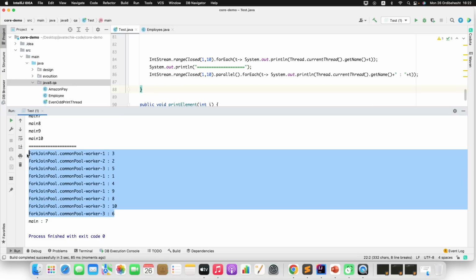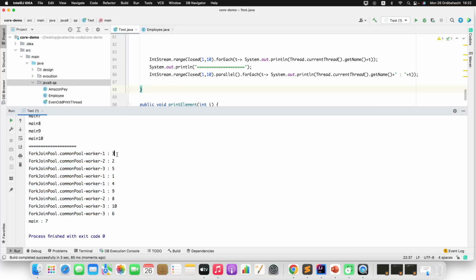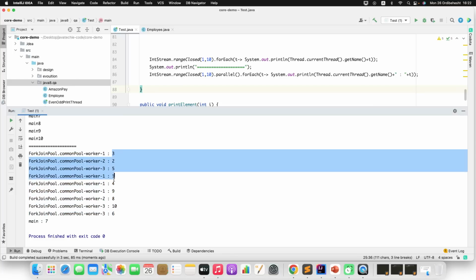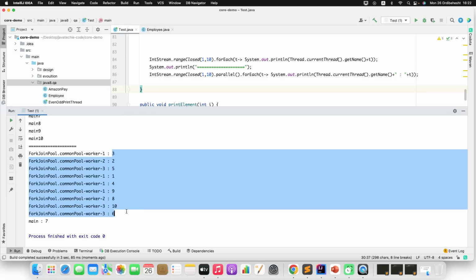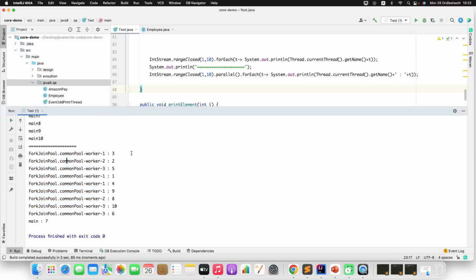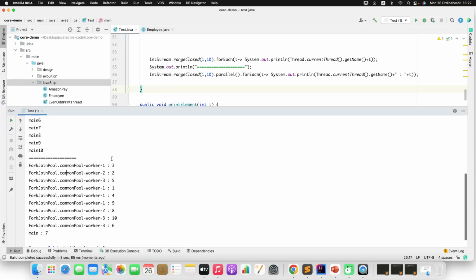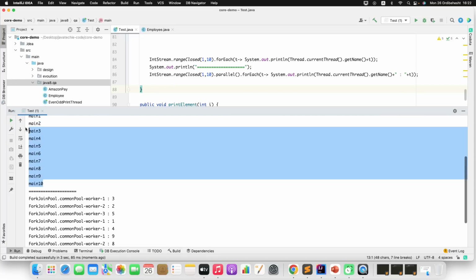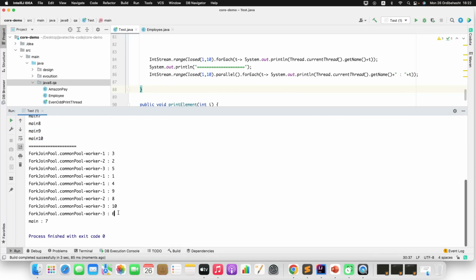If you observe, the order of execution is not in a sequence, right? You are not getting 1 to 10. There is some 1 to 10 with a random thread based on the thread execution. Okay, so another point of difference between stream and parallel stream: in stream the flow of execution is sequential. Here the flow of execution is parallel.